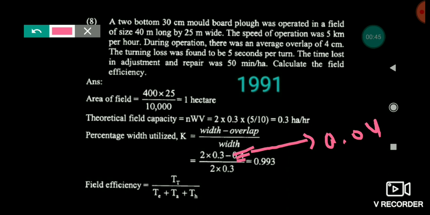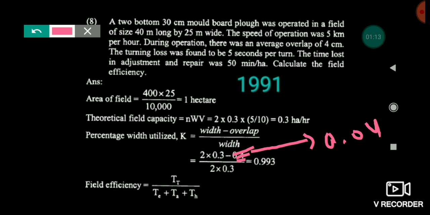Friends, 2 into 0.3 is the total width and overlap is 4 centimeters, so 0.04. Now friends, we have calculated the percentage width utilized, that is 0.993, means this much percent of width is utilized. Now friends, after this we will calculate the field efficiency.